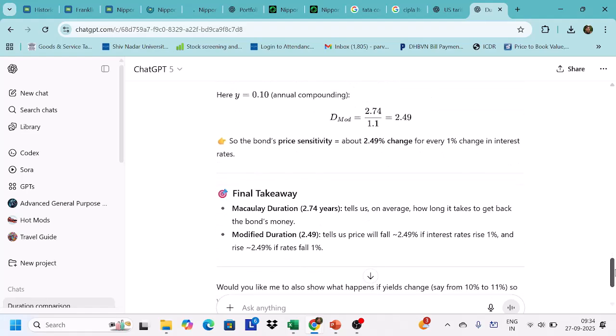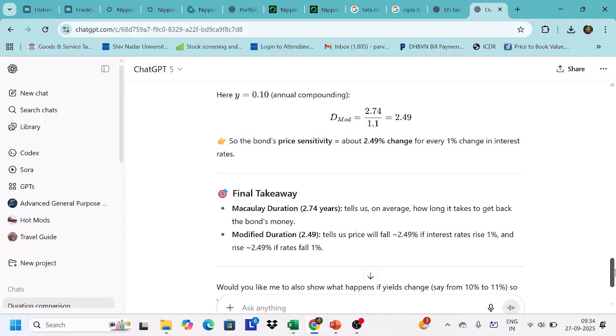Okay, so let's summarize this. Final takeaway: Macaulay duration 2.74 tells us on average how long it takes to get the money back. So I read it again. Macaulay's duration 2.74 years tells us on average how long it takes to get back the bond's money. So this is how long you're going to take to get back the money. Whereas the modified duration tells us the price will fall by 2.49% if the interest rate rises by 1%, and rise by 2.49% if the interest rate falls by 1%.